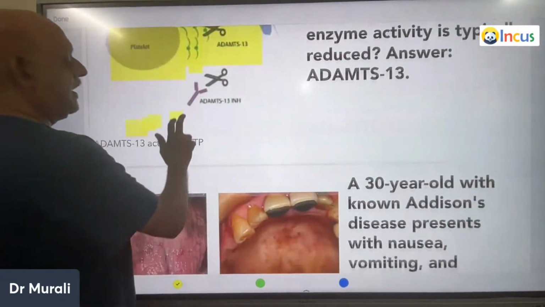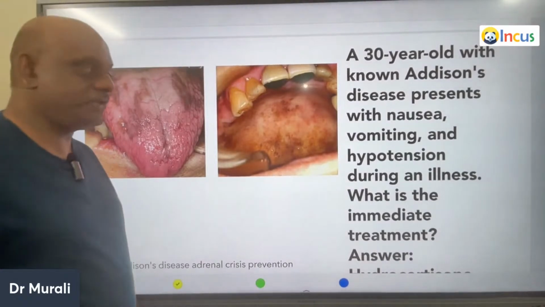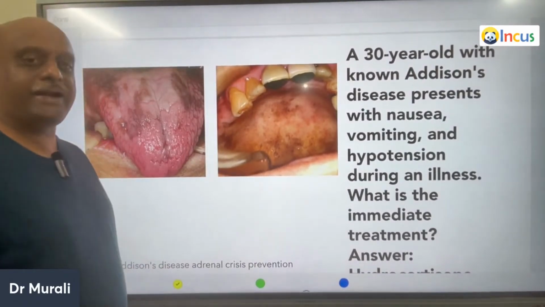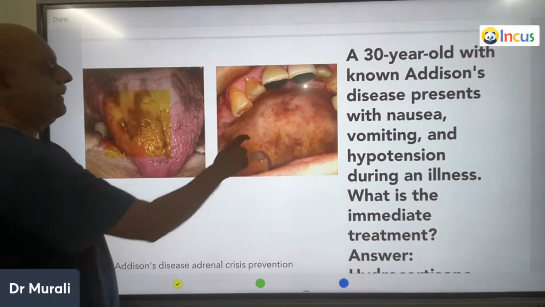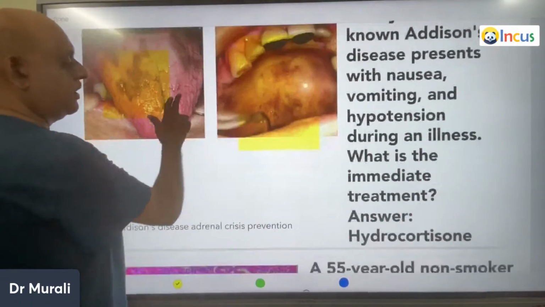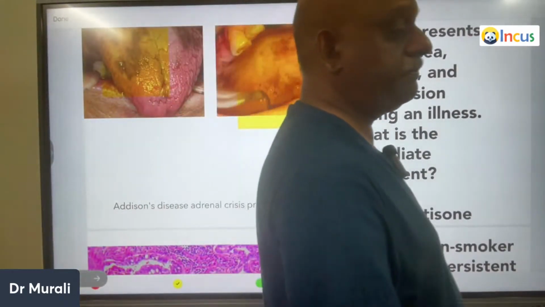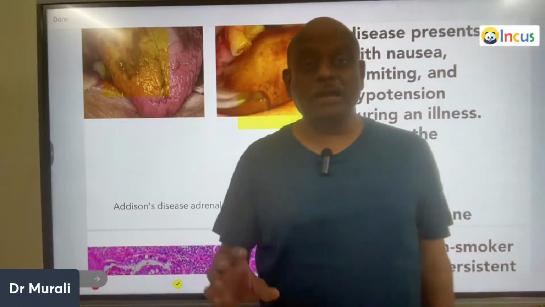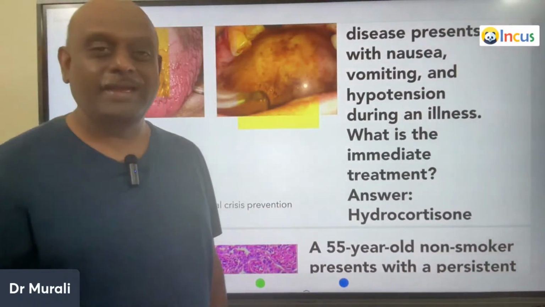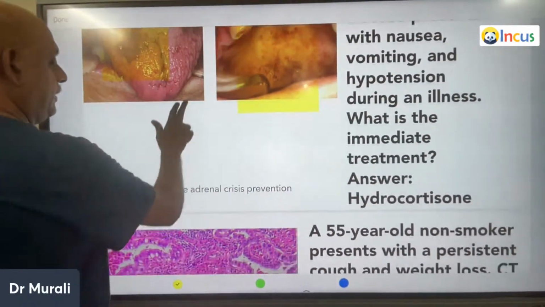A 30-year-old with a known Addison's presents with nausea, vomiting, hypotension. So what is the immediate treatment? Always, whenever there is any hyperpigmentation with hypotension, you should think of the possibility of adrenal insufficiency. And hydrocortisone is considered to be the treatment of choice.